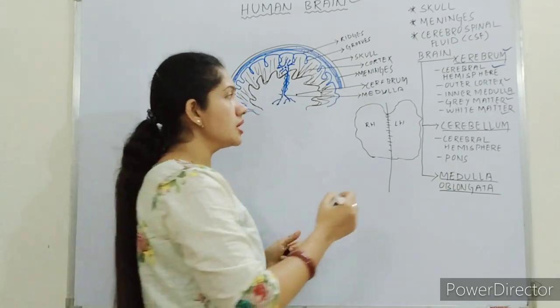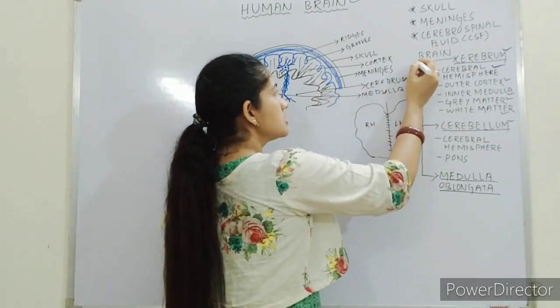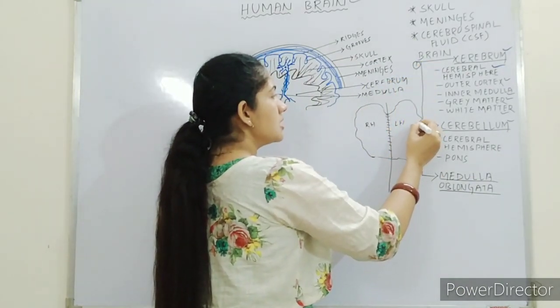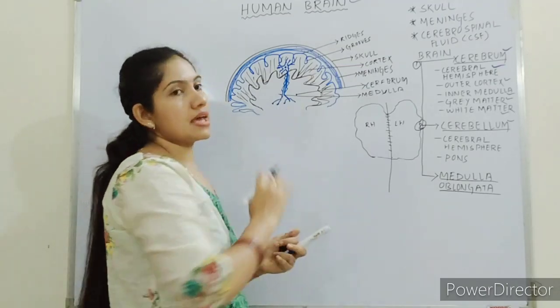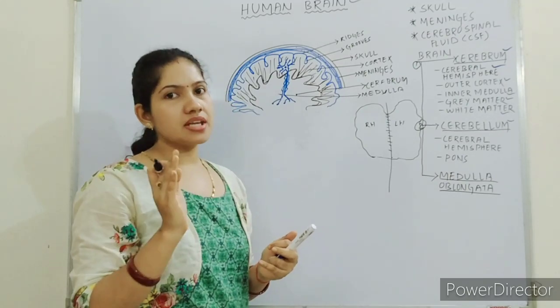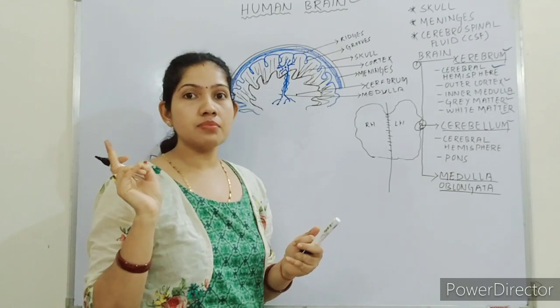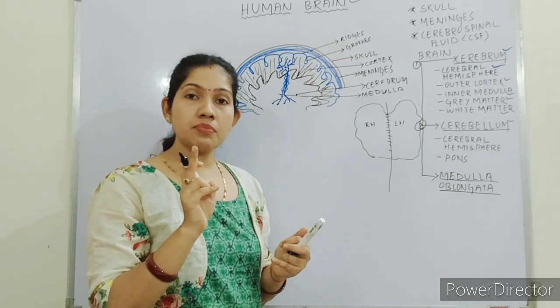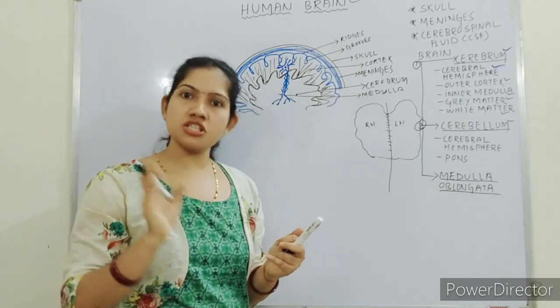Next, come to the cerebellum. The cerebellum is the second part. This is the first part. The cerebellum is the second part of the human brain. Just below the cerebrum, the cerebellum is present, and the cerebellum is very small in structure. You can write the difference between the cerebrum and cerebellum. The cerebrum is the largest part of the brain. The cerebellum is the smallest part of the brain.